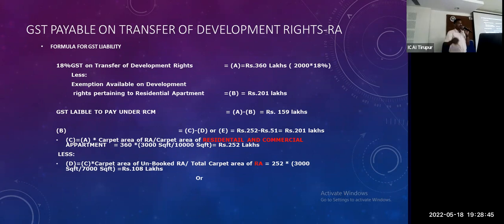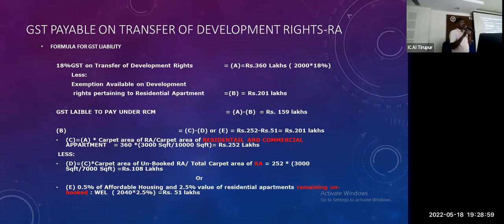Out of this, carpet area of unbooked area or total carpet area of residential apartment. So 252 into 3,000 divided by 7,000. 7,000 means commercial area, commercial area unbooked. You can come to 108 or 0.5% of affordable housing or 2.5% of residential. So residential value of the remaining 2040, already calculation, 30 units at 68 lakhs. So whichever is lower, 2.5% of that, is eligible for reduction.